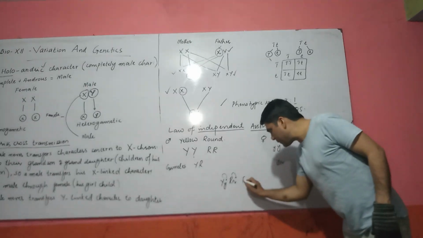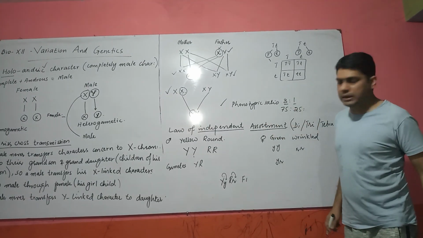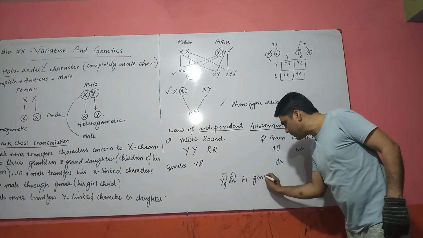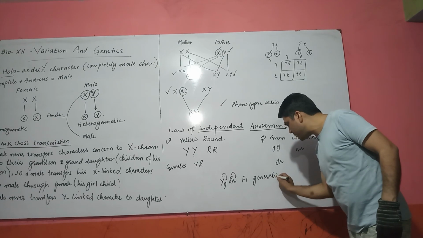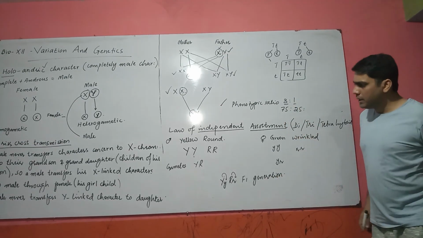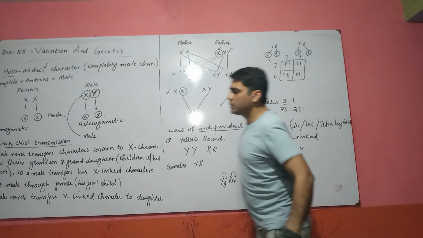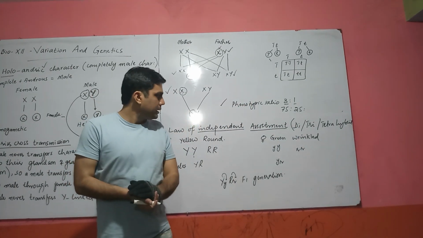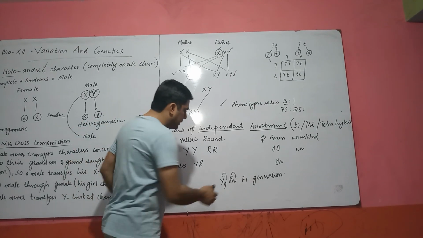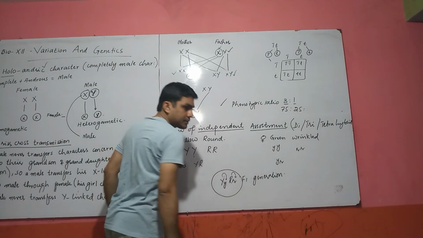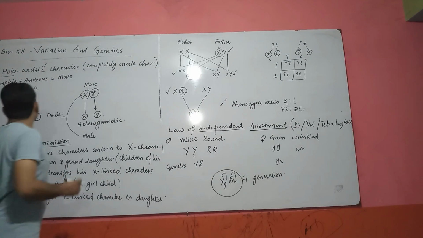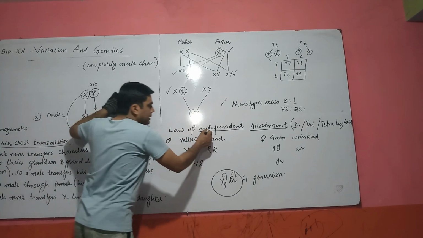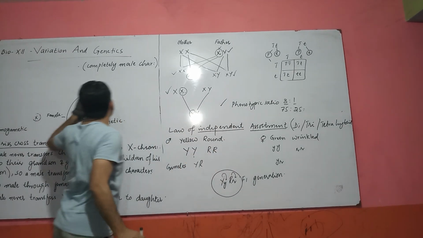So this is called F1 generation. As you know, the F means filial, and filial means offspring. F1 generation means the first generation. And as you know, Mendel did self-fertilization. Mendel did self-fertilization, means it takes this kind of organisms. So now here we are going to discuss further how characters are independently assorted.